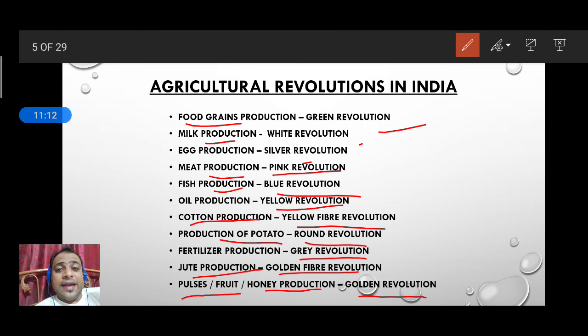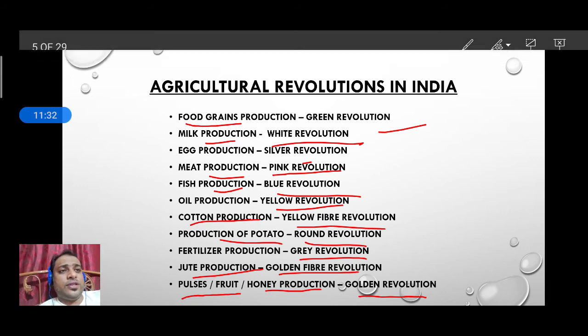For example, we need animals also to get food and milk products. For example, Amul, we have heard of. So Amul helps us in the white revolution. So we should produce more and more milk and milk products. They are also food resources. Understood?